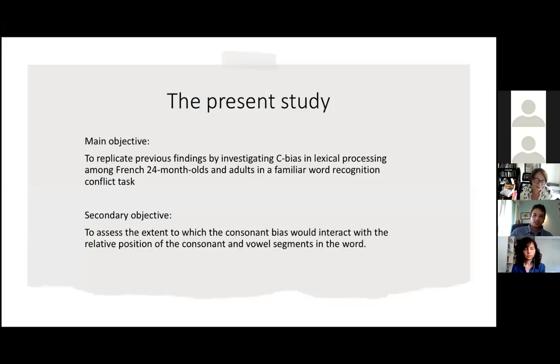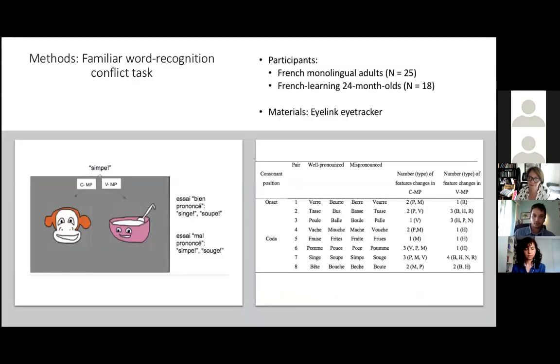In this context, the present study aimed at replicating previous findings showing C biases in lexical processing among French adults and children, with a relatively new experimental task, which is a familiar word recognition conflict task. The secondary objective was to assess the extent to which the consonant bias in lexical processing would interact with the relative position of the consonant and vowel in the word. To do this, we tested 25 French monolingual adults and 18 French-learning 24-month-olds in an intermodal preferential looking paradigm, and we used an eye tracker to capture the participants' gaze.